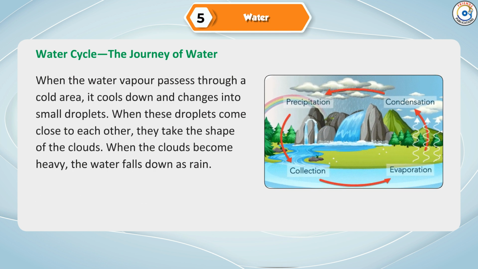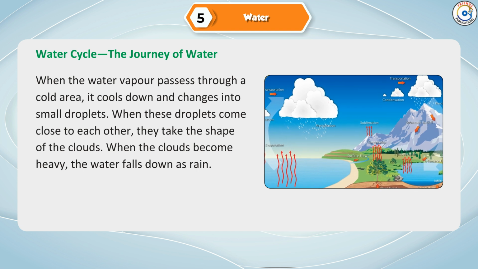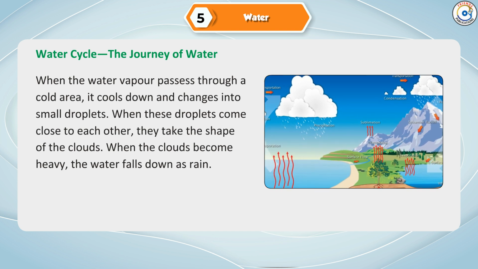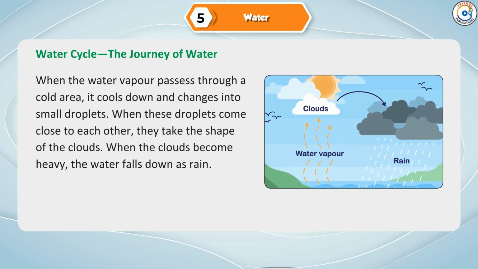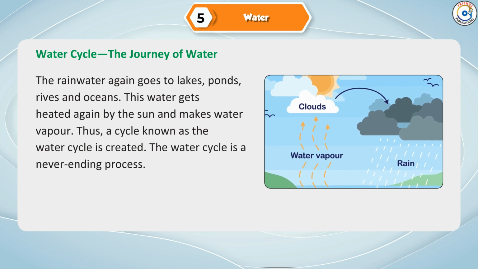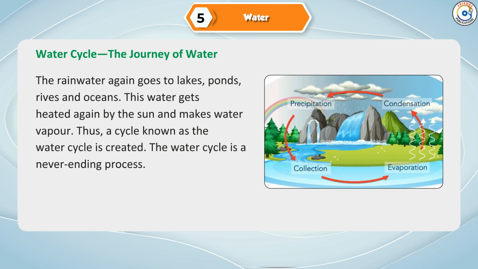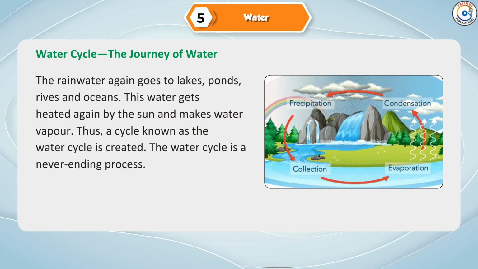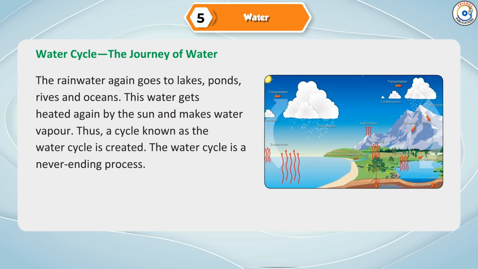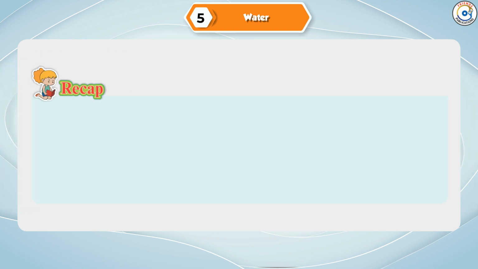When the water vapor passes through a cold area, it cools down and changes into small droplets. When these droplets come close to each other, they take the shape of clouds. When the clouds become heavy, the water falls down as rain. The rainwater again goes to lakes, ponds, rivers and oceans. This water gets heated again by the sun and makes water vapor. Thus, a cycle known as the water cycle is created. The water cycle is a never-ending process.